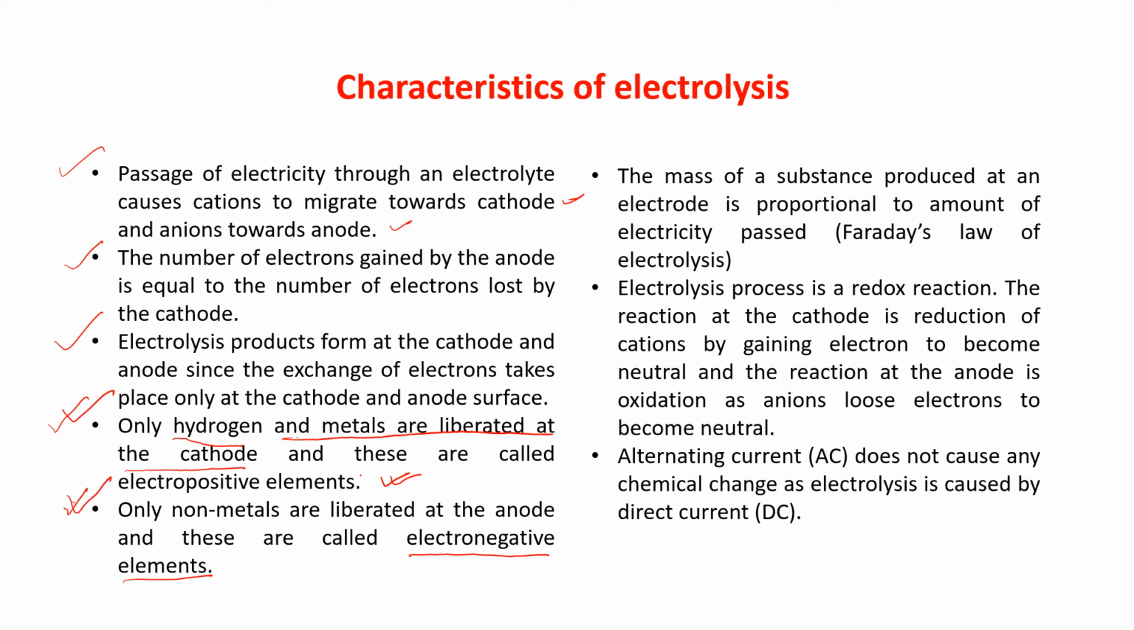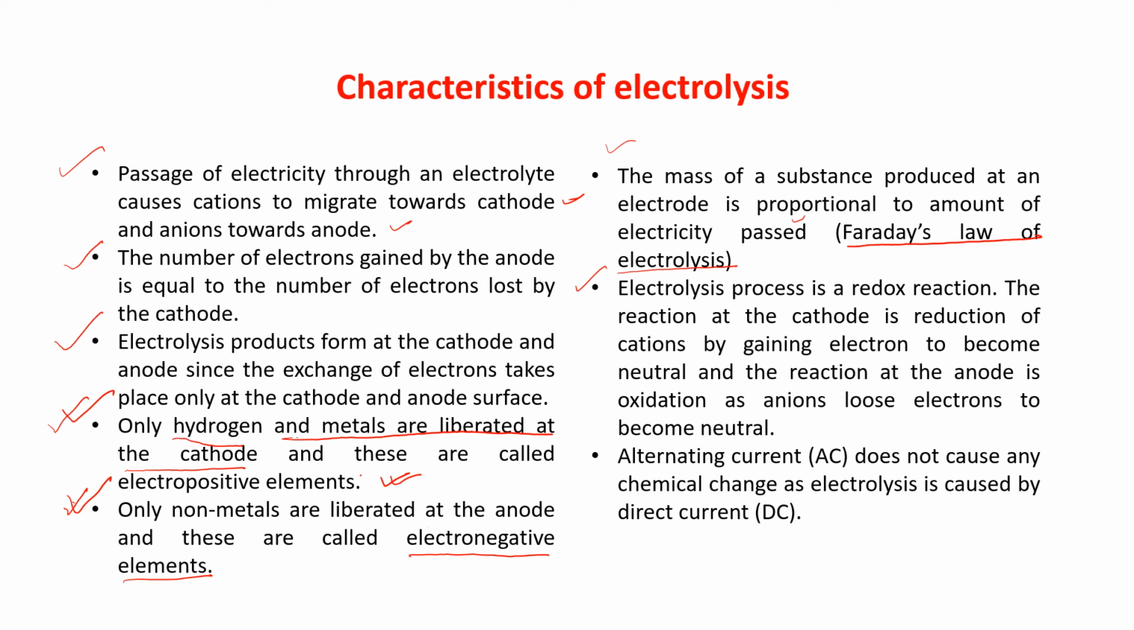Now, the mass of the substance produced at the electrode is proportional to the amount of electricity passed. This is again Faraday's laws of electrolysis. You will study it when you go to higher classes. Next point, the electrolysis process is a redox reaction. At one electrode, oxidation is going on, at the other electrode, reduction is going on. So it is a redox reaction.